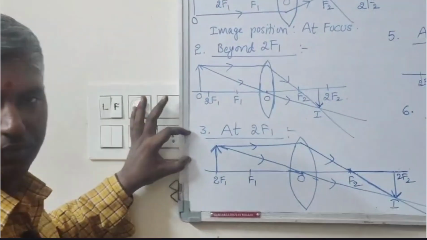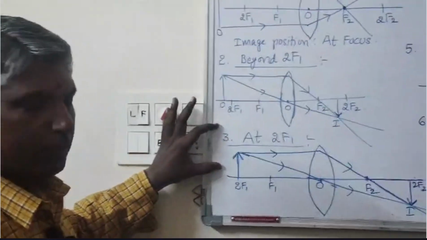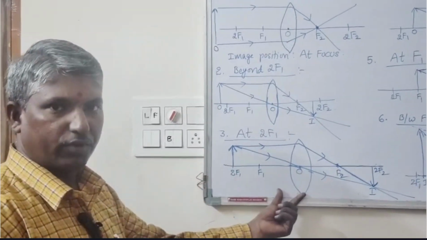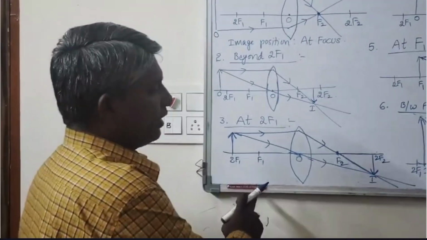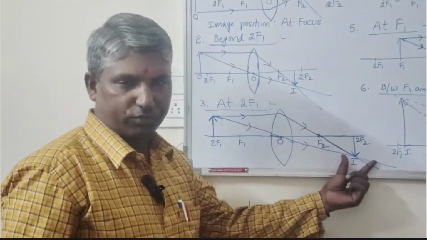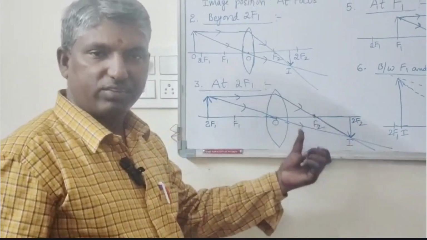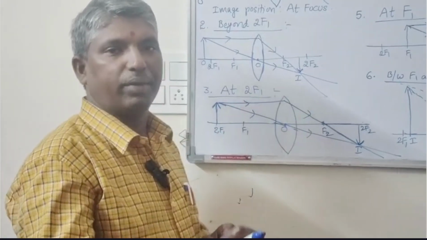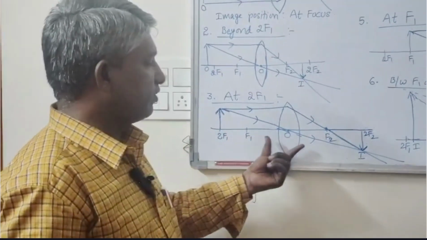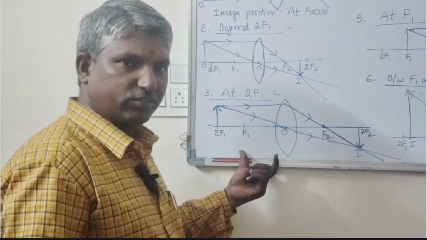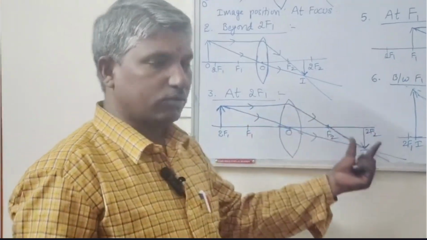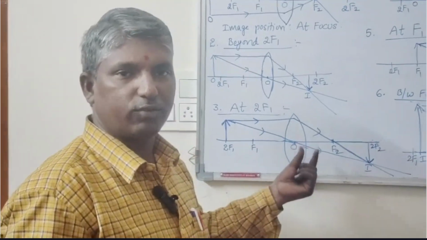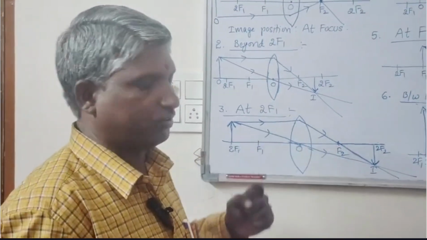Next, the third situation. The object placed at 2F1 of the biconvex lens, then its image is formed at 2F2. The image formed is the same size, inverted and real. It means the object is kept at 2F1 of the biconvex lens, then its image is formed at 2F2. The image formed is the same size, inverted and real.